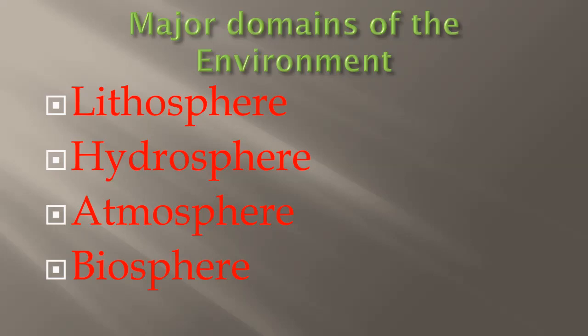Atmosphere is the thin layer of air that surrounds the earth. The gravitational force of the earth holds the atmosphere around it. This atmosphere also protects us from harmful rays and the scorching heat of the sun. And last and important, biosphere. Plants and the animal kingdom together make the biosphere or the living world. It is a narrow zone of the earth where land, water, and air interact with each other to support life.